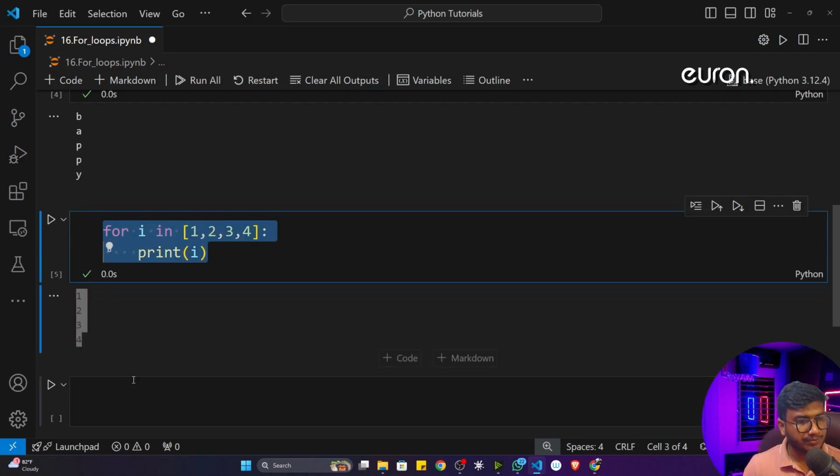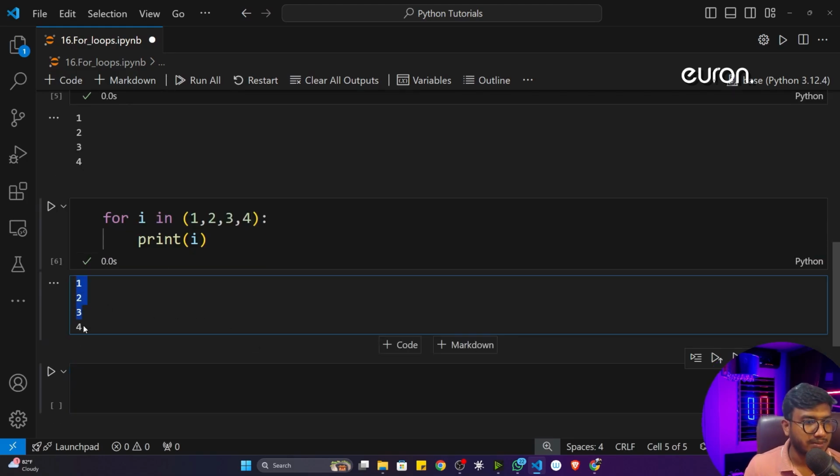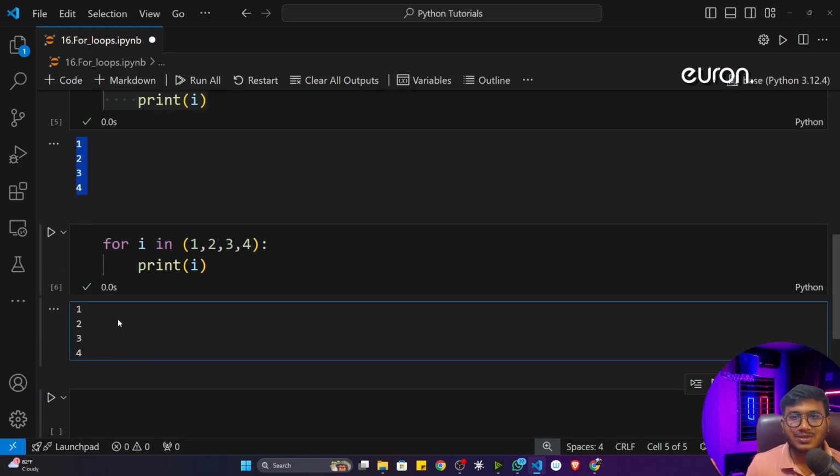It can also iterate through a tuple. So this is called a tuple. I'll also teach you this tuple concept, everything I will teach you. See, with any kind of data type, this for loop can work.